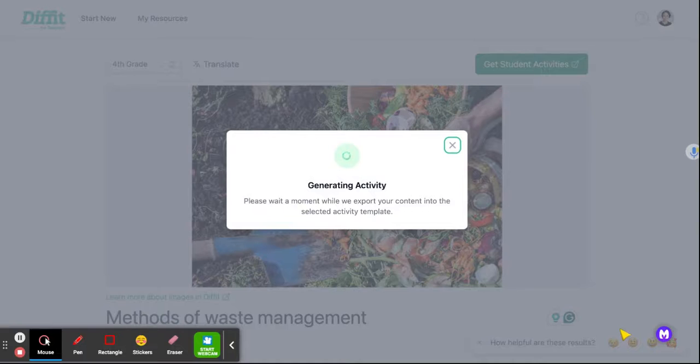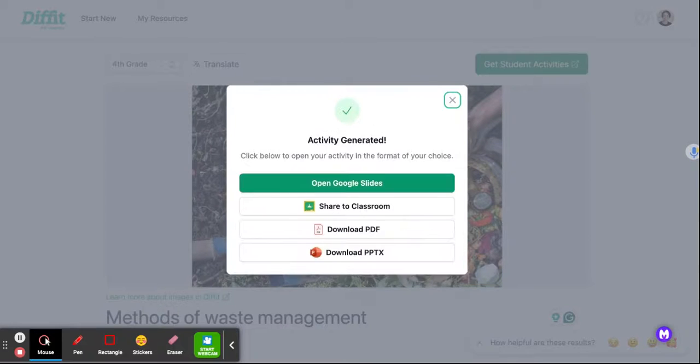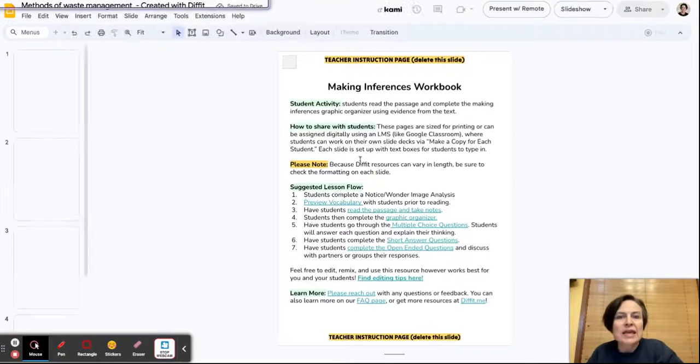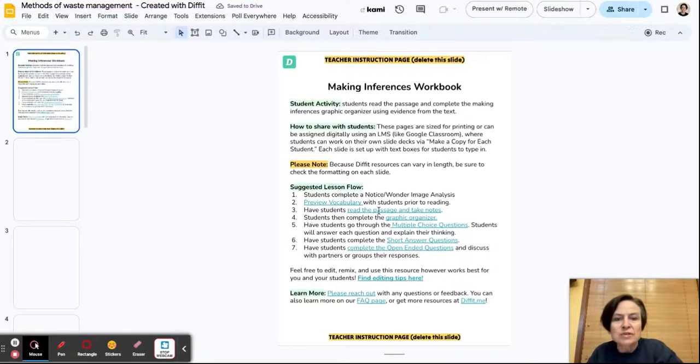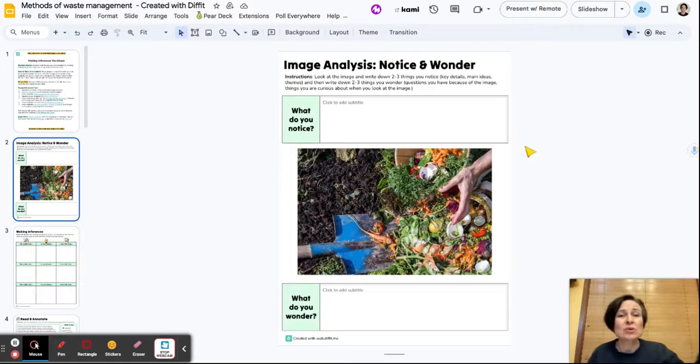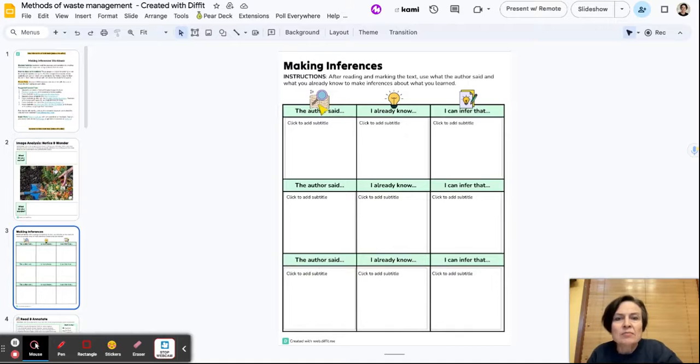Now, in lots of these, when they come from Google Slides, there's two kinds. There's one that's a printable. So it's on an 8.5 by 11. It's made to be printed if you'd like. So it gives you great printed materials. And then there's also a workbook, which is a digital. So you can put it into Google Classroom and students can then digitally manipulate it. So here it always starts with a teacher instruction sheet, which you would delete before you sent it off to Google Classroom.